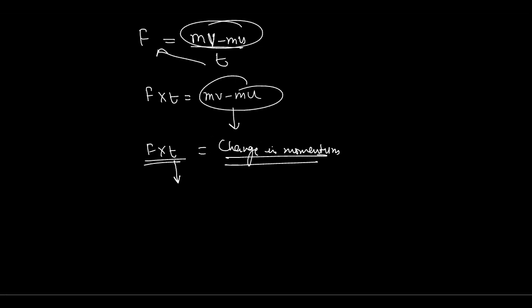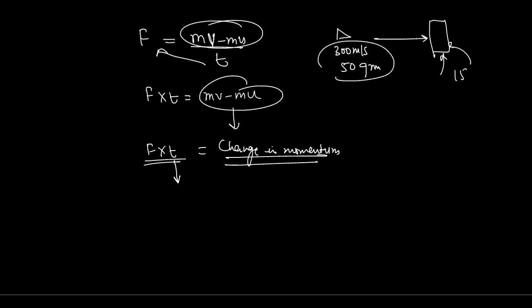mass, or we can simply say that if this bullet has a velocity of 300 meter per second, and it is of 50 gram, and it is moving and hits some object, and this object makes this bullet stop. So when this bullet gets stopped, this object will have some momentum, and that will be 15 kg meter per second.